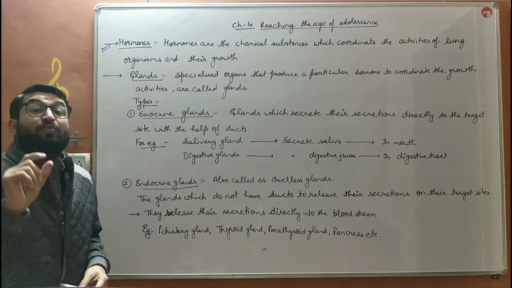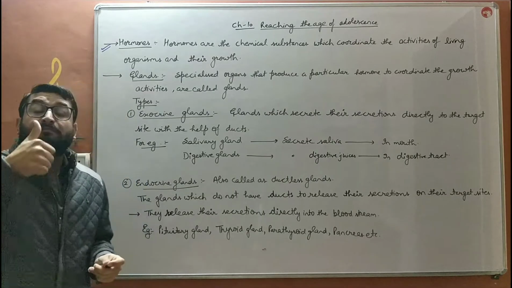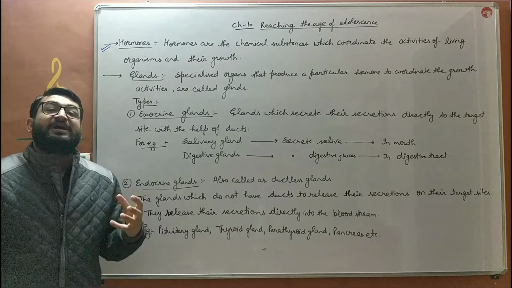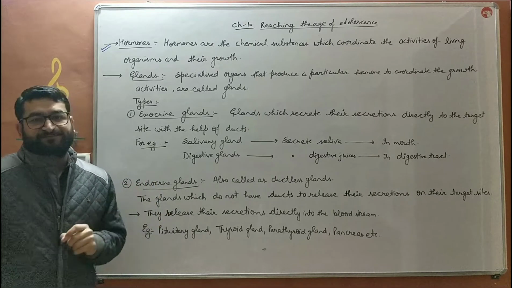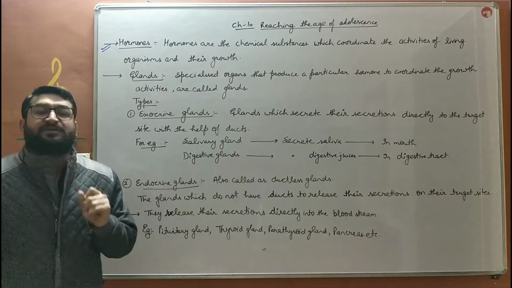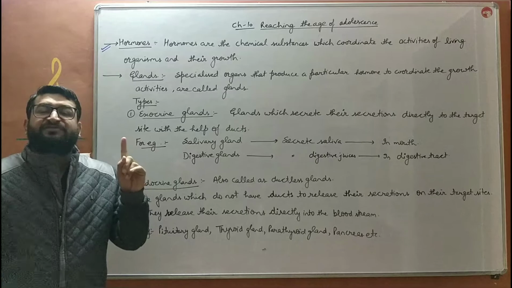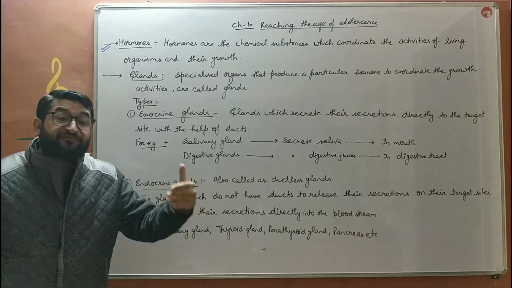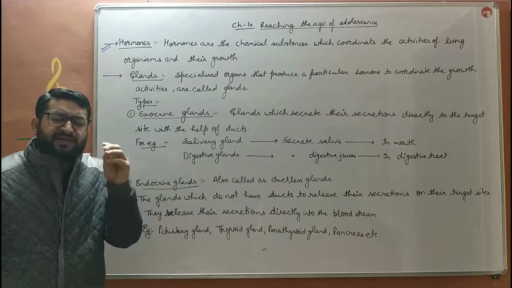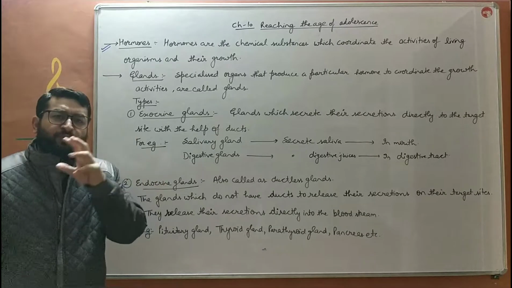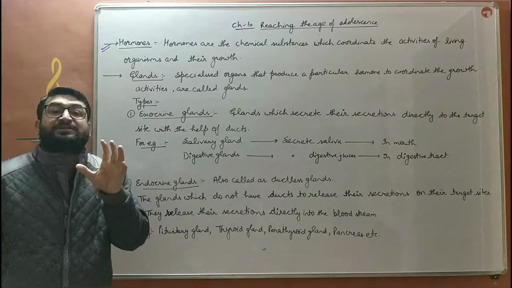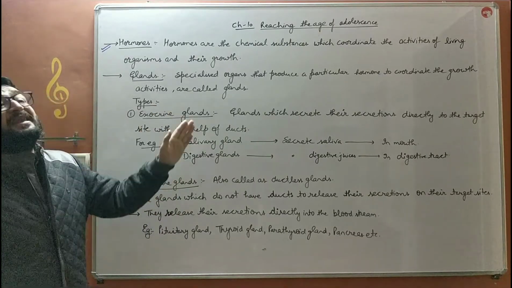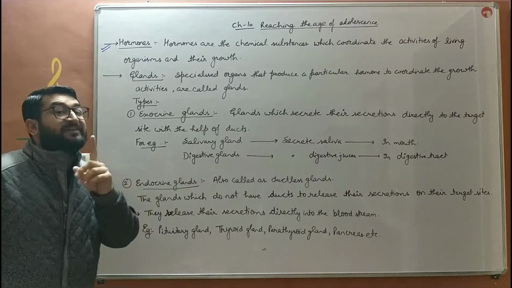Now here a term arises: what are life processes? The basic processes which are required by a living organism to live are known as life processes, which you are going to study in your class 10th. Basic life processes are digestion, respiration, reproduction, excretion. You have studied a few of them in smaller classes, and some in class 8th as well, like reproduction. We studied reproduction in animals in class 8th. So these are the life processes of a living organism.